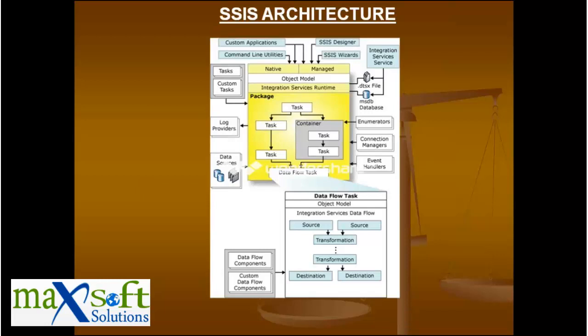Now from control flow, I am getting into the data flow task down, the white portion. So this second half of Integration Services, as we discussed in the diagram that I have drawn, directly handles what the source data is, what the destination is, the intermediate layer, and what has to be done.